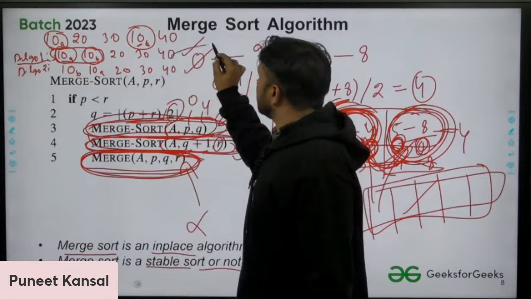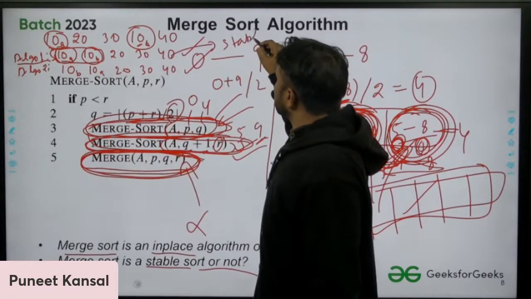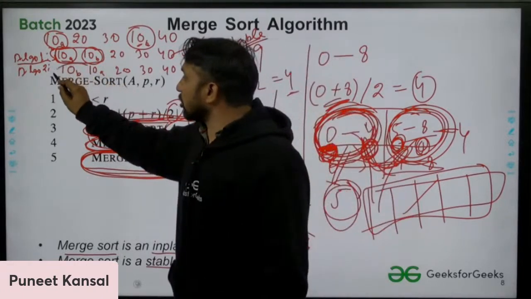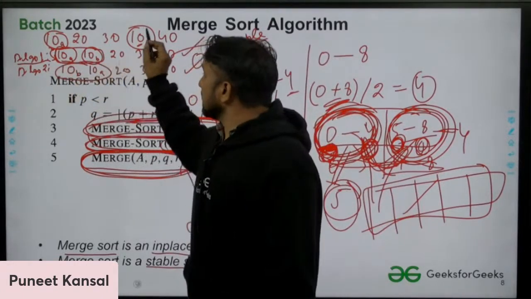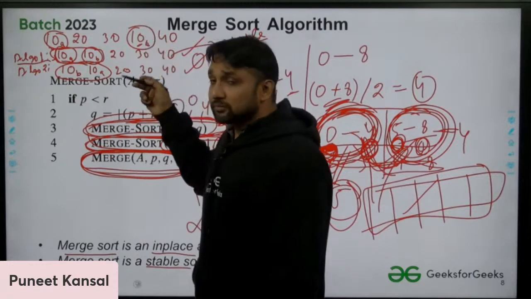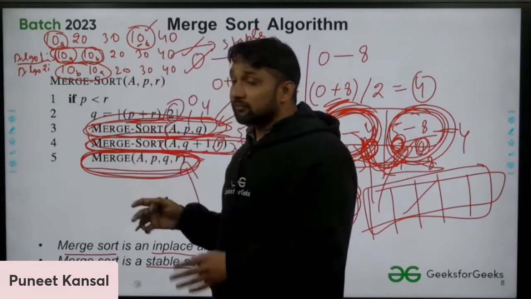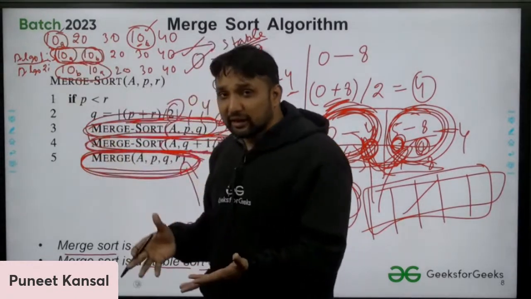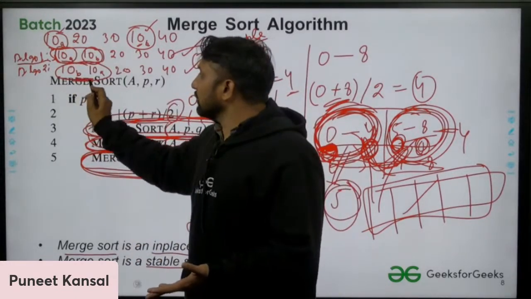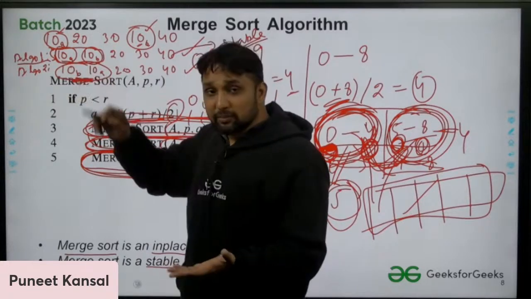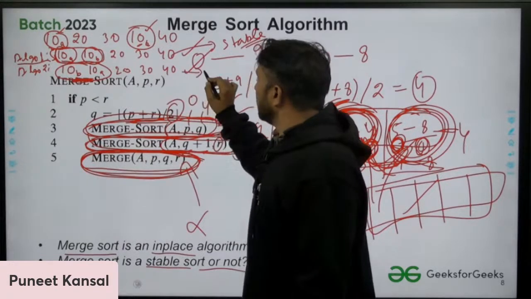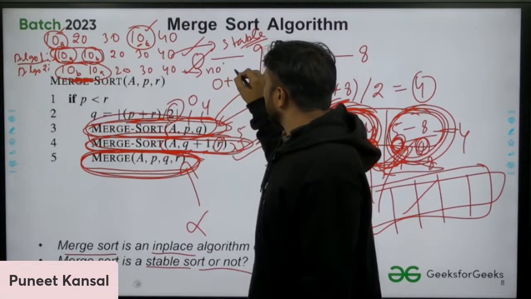So this is a stable sorting algorithm. But algorithm 2 is not stable, because in the input 10a was given earlier, yet in the output they are in reverse order: 10b comes first and 10a comes later. So algorithm 2 is not stable.